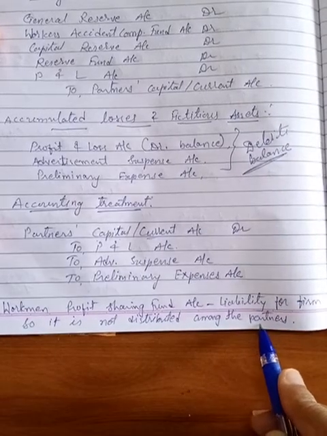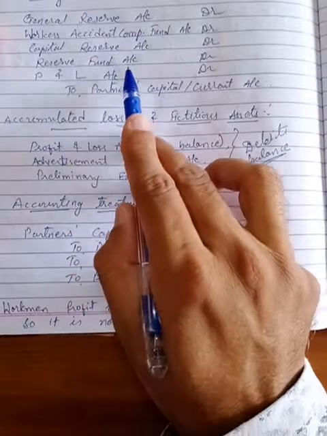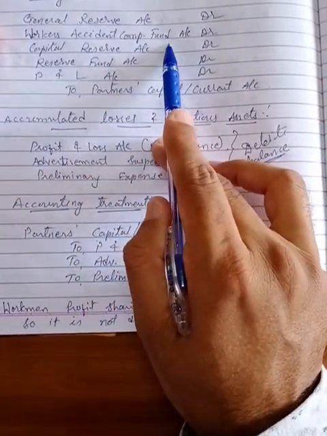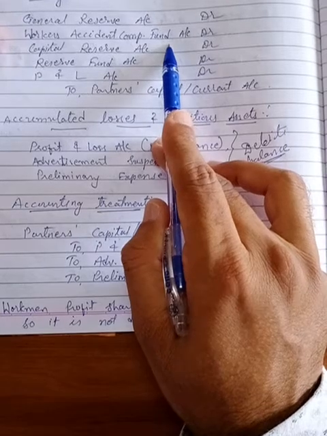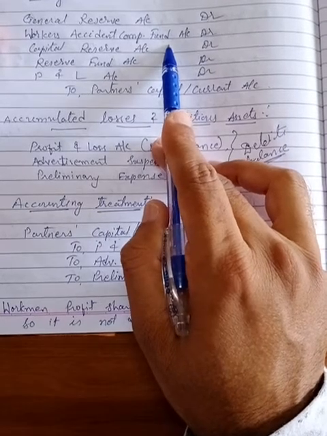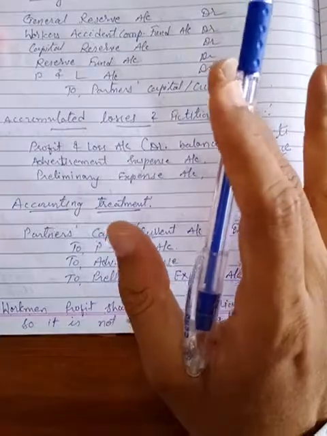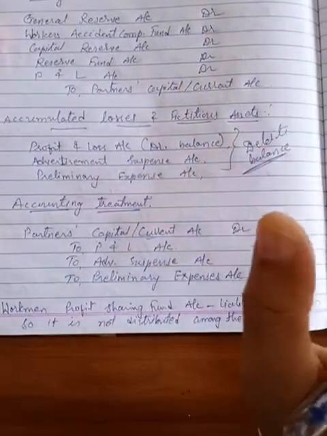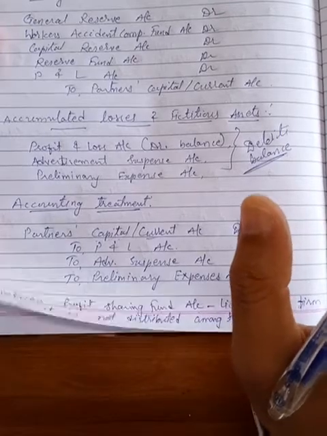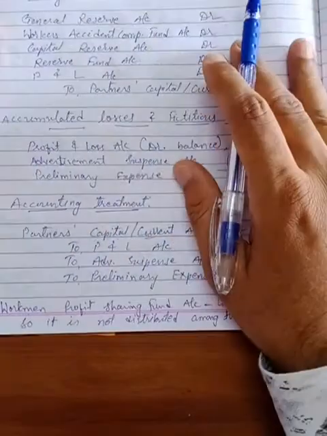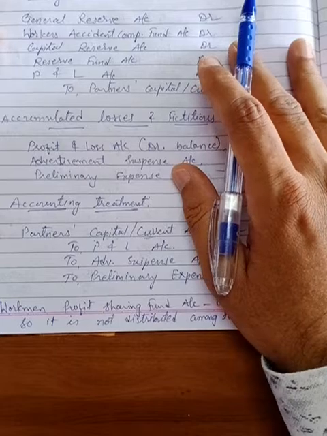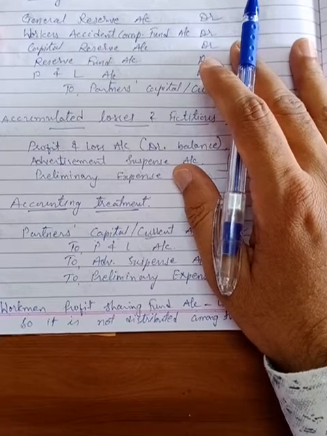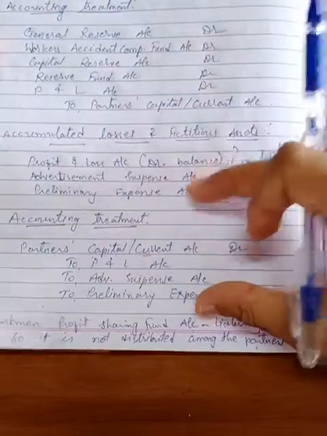and it is not distributed among partners, remember. But the workers accident compensation fund is a reserve, a profit, so it is distributed among the firm. If there is any claim available for the compensation, then that much claim will become a liability. The remaining fund will be distributed. I will discuss that with you again when there is a point in the question regarding a compensation claim. But this is an important one.